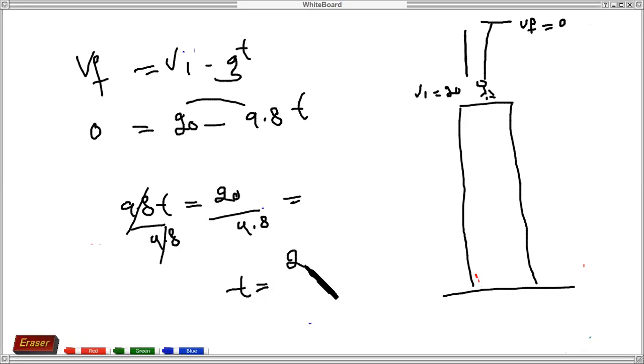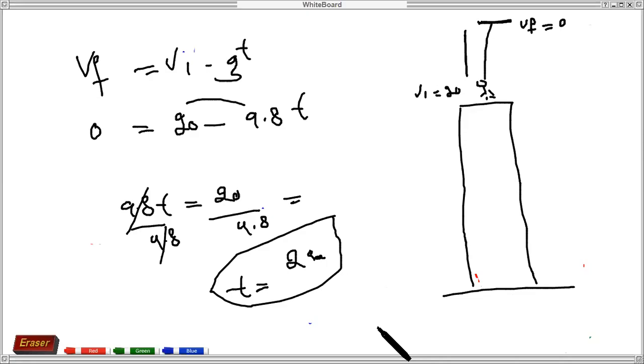2.04, sir. Okay, let's suppose we take 2 seconds. So after 2 seconds you will be at the highest point, this point. Correct? Clear, guys? Yes. Okay. Next.